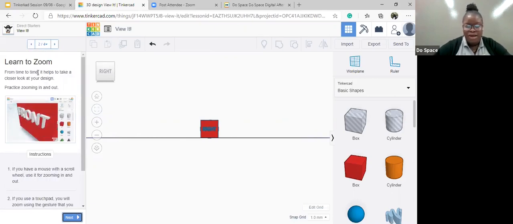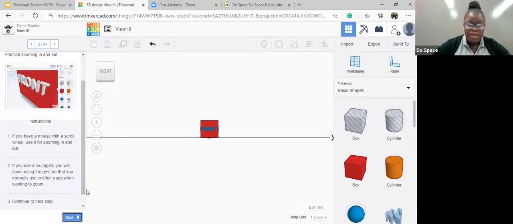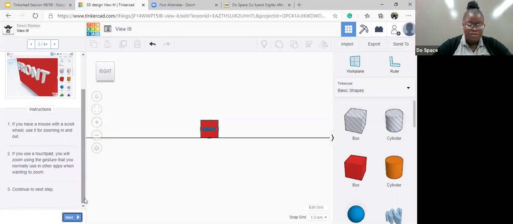Okay, let's learn how to zoom because it helps to see in detail everything that's on your object. Like if you're designing, you want to make sure if I zoom in, I'm seeing everything just right. So from time to time, it helps to take a closer look at your design. Practice zooming in and out. If you have a mouse with a scroll wheel, use it for zooming in and out. If you have a touchpad, you will zoom using the gesture that you would normally use in other apps, like on your phone, if you're zooming in and out. So let's continue to the next step.